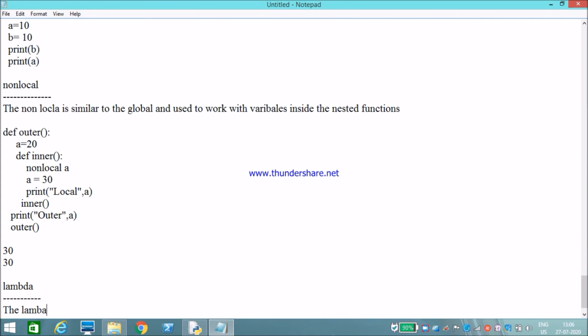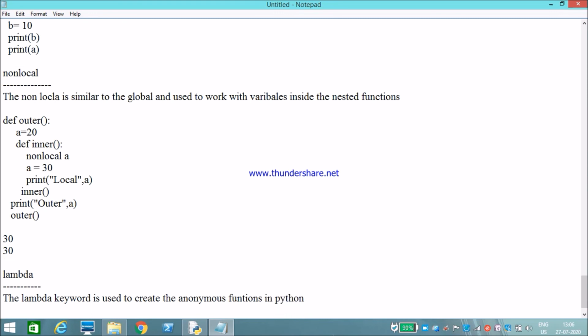The lambda keyword is used to create the anonymous function.